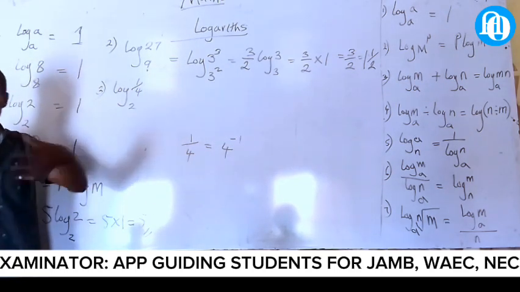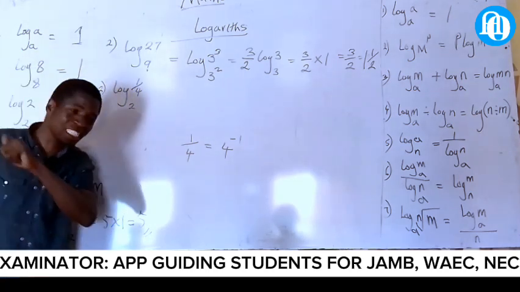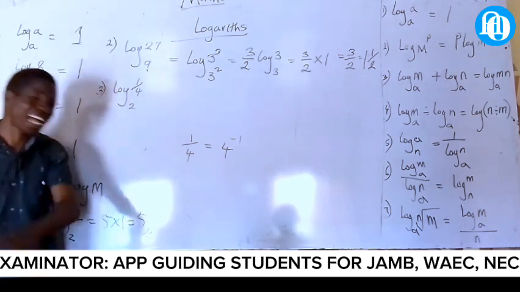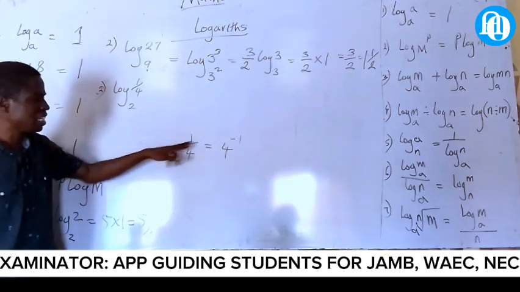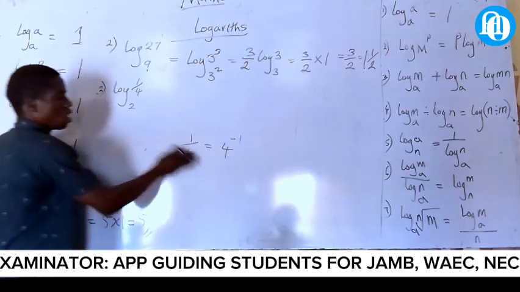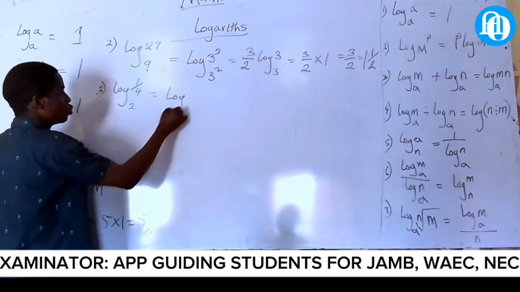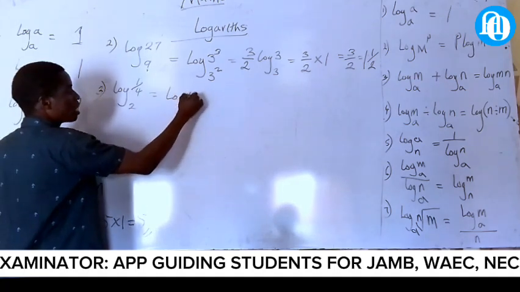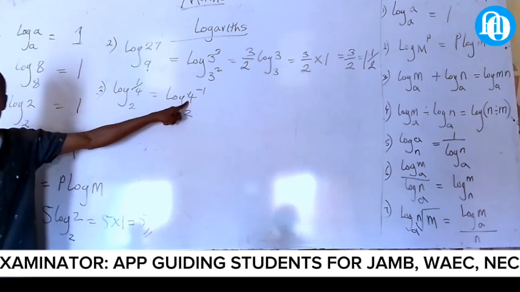In indices, people, if you don't know about indices, go back and watch the video on indices and learn about the laws that say this. This one is the same thing as that, without argument. Now, let us go back. We now have log 2 of 4 raised to the power of minus 1. You can still split this one, yes or no?